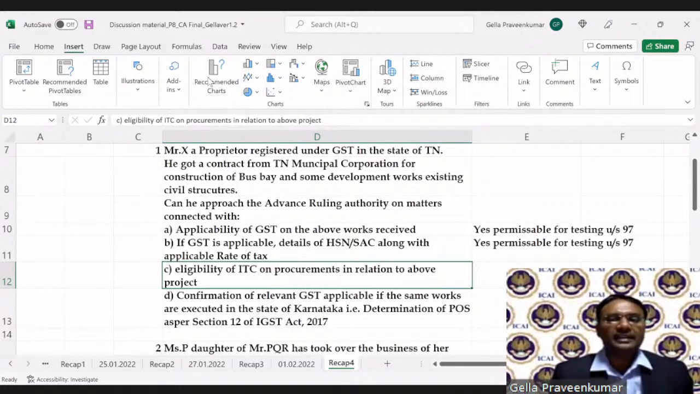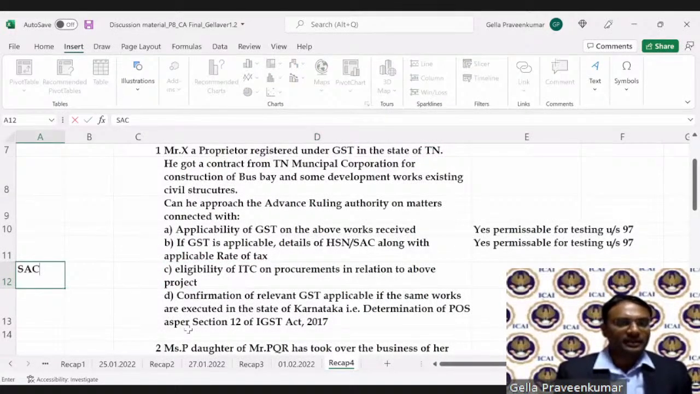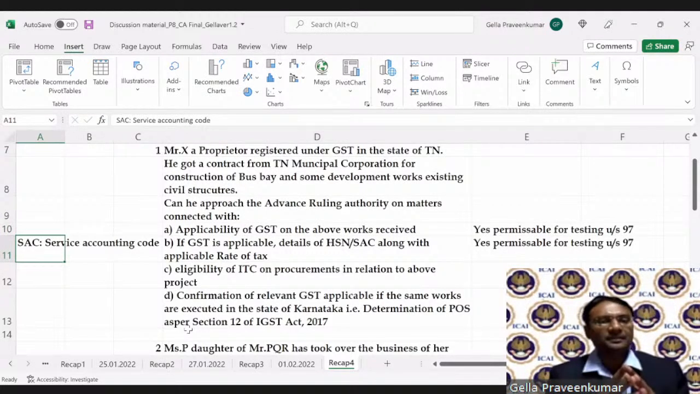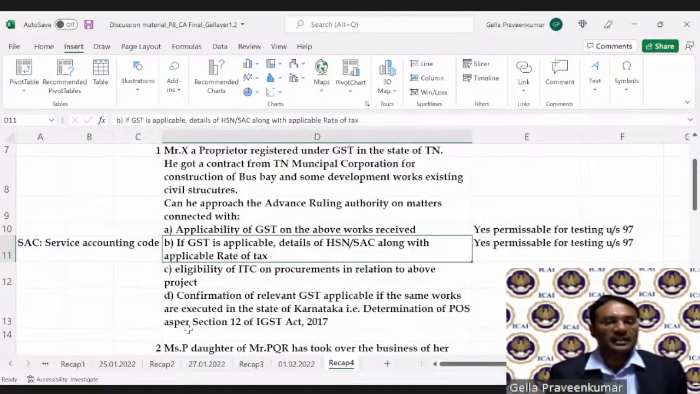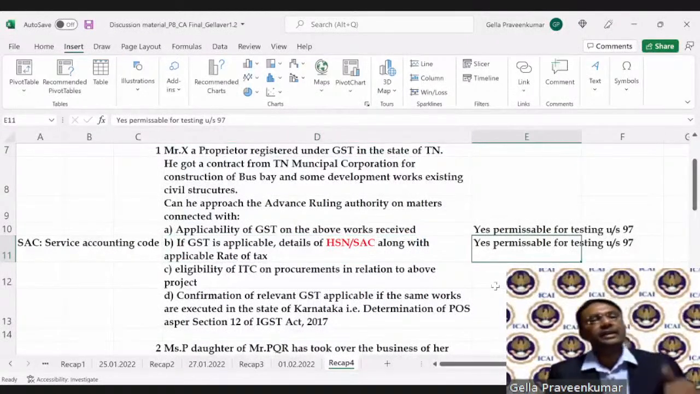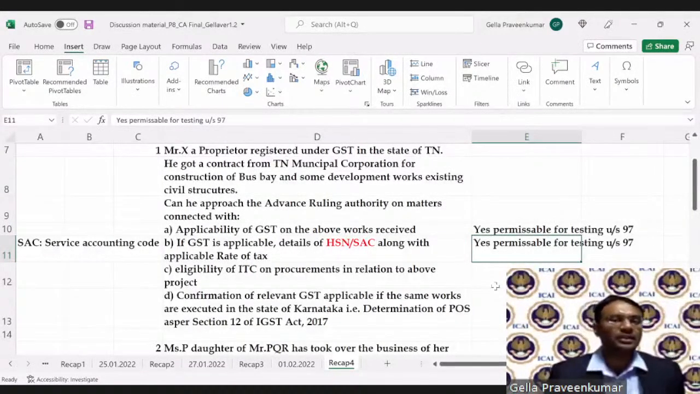Namita, SAC stands for Service Accounting Code. SAC stands for Service Accounting Code. And HSN, Harmonized System of Nomenclature. This SAC we use for services, Namita. Since Namita raised this question, let me clarify to all of you. Whenever you look at this term, HSN/SAC, we need to understand that in relation to goods, I use HSN. In relation to services, I use Service Accounting Code. Based on this, I would get to know whether it's goods or services.